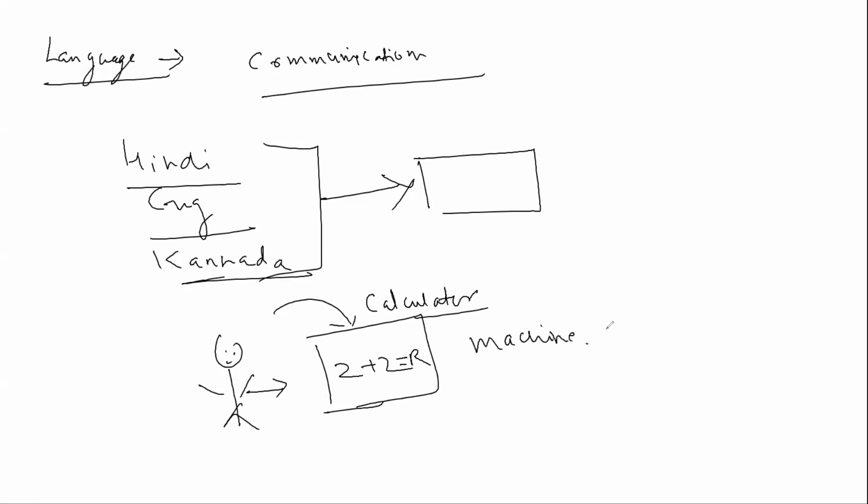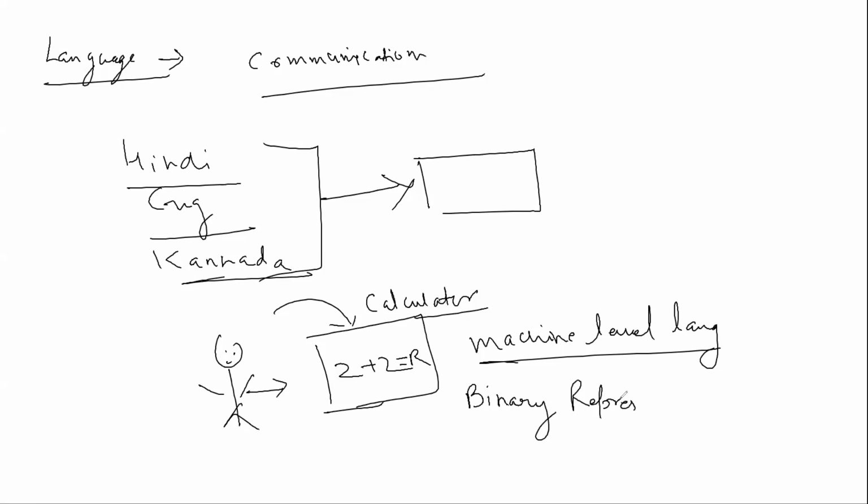was machine level language. Machine level language is nothing, you can say it as binary representation also. What is binary? Binary representations are nothing but 0 and 1.